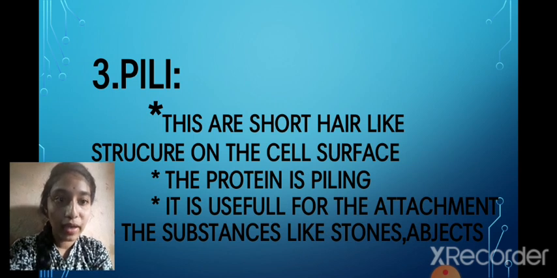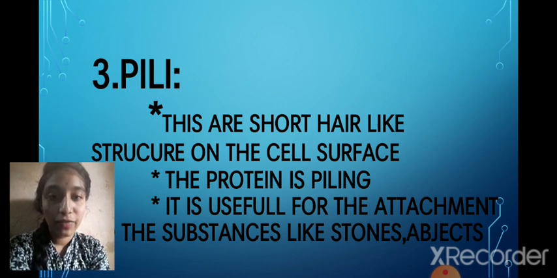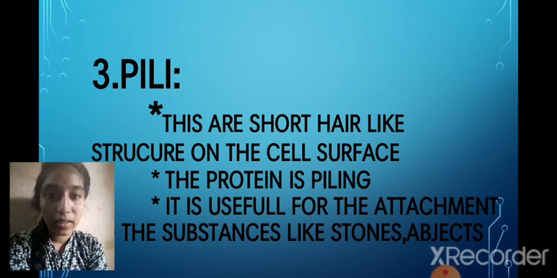It is useful for attachment to substances like stones and objects. Yes, bacteria are found in water and food and on objects, so how can they stick to those particular objects or to water? It is because of pili.